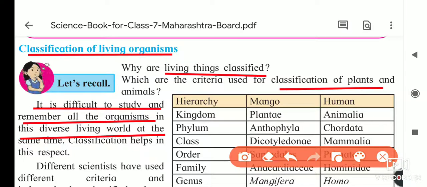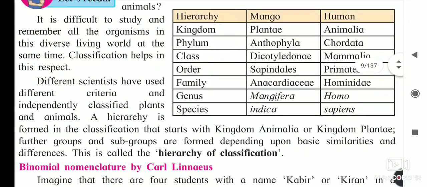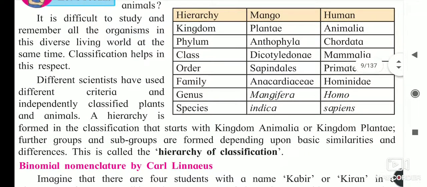So what is helpful for this? The classification helps us study them. Different scientists have used different criteria and independently classified plants and animals. A hierarchy is formed in the classification, starting from the kingdom.